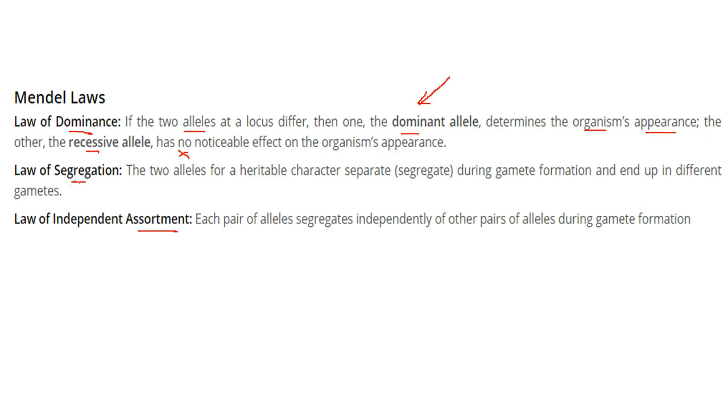The law of segregation says that the two alleles, that is the genetic content for heritable characters, separate during gamete formation and end up in different gametes. So they segregate and they end up in different gametes. This is the law of segregation. Then the law of independent assortment says that each pair of alleles segregates independently of other pairs of alleles during gamete formation.